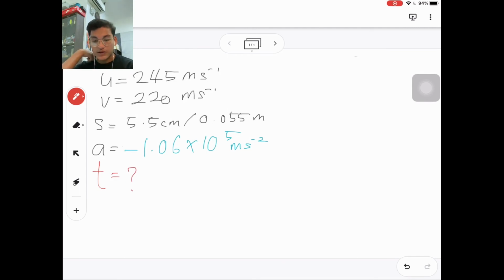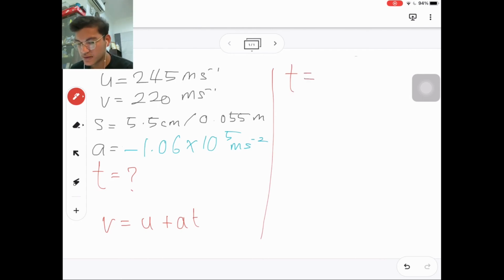Using the equation, actually we can use any equation, but we have to derive a new one, so to make things easier we're just going to use the first equation. v is equal to u plus at, and from this we derive a new equation, and we will get t is equal to v minus u over a.